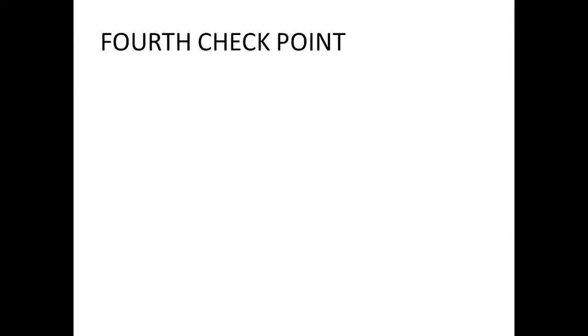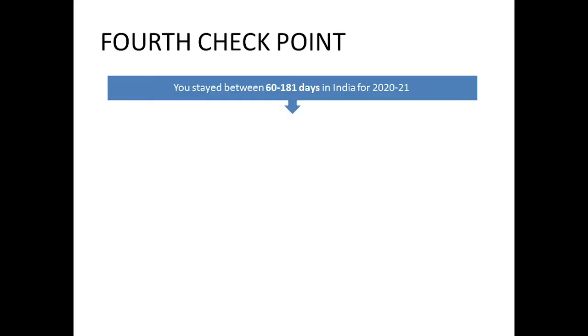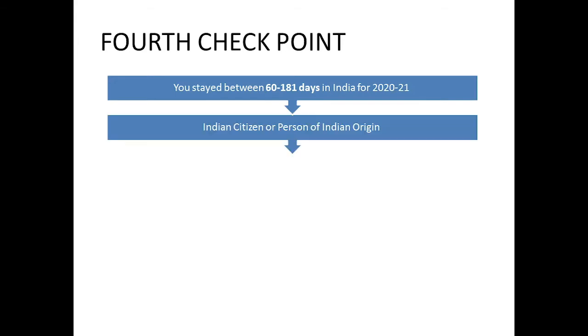If you do not fall under this category, go for the fourth checkpoint. Same, you have stayed somewhere between 60 to 181 days from April to March, and you are an Indian citizen or a person of Indian origin. Who is a person of Indian origin? A person who is born in India, or whose parents or grandparents were born in India.